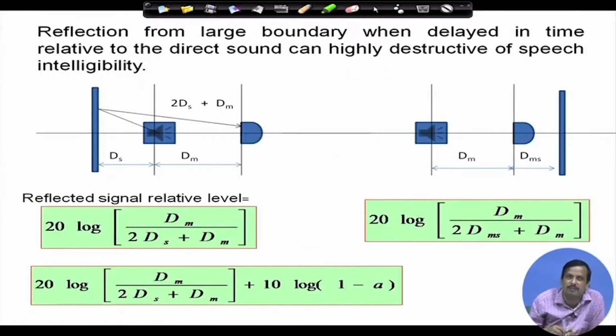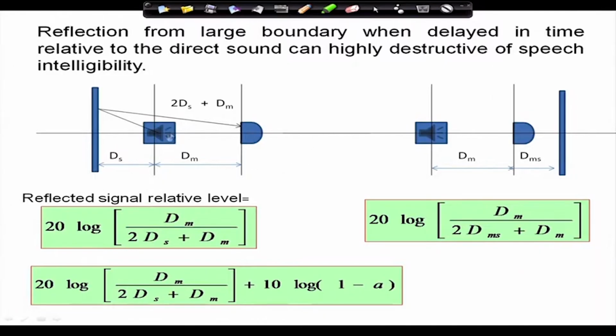Let us consider an acoustic environment. I create a sound in this room, and only the front wall is there, so the sound will be reflected back from the front wall. Let us see this picture: I am creating a sound here and there is a reflector.